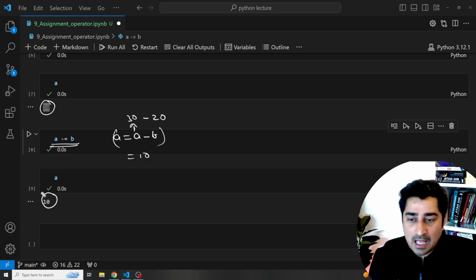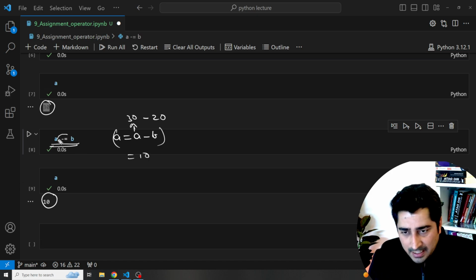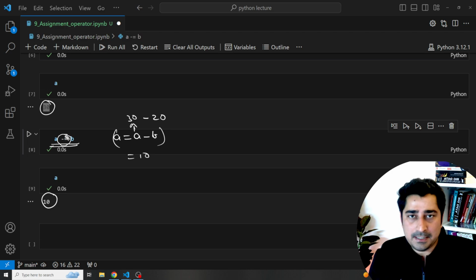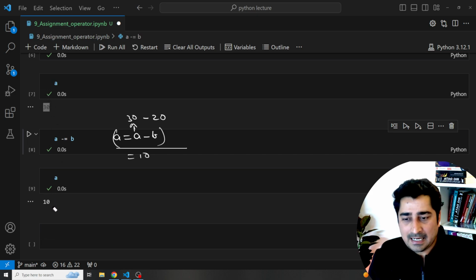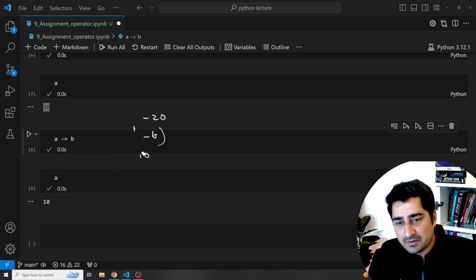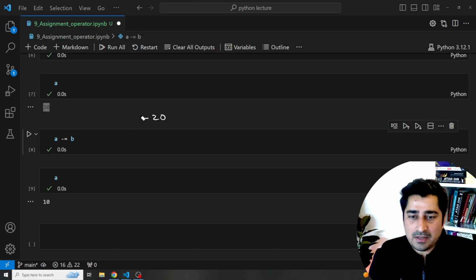Fine. Got it? Okay. So this is again a shorthand for A is equals to A minus B. You can write it in this way, or maybe you can write it in this particular way. This is just a programming practice. So some people write in this way. Some people write in that way, the way we speak English.